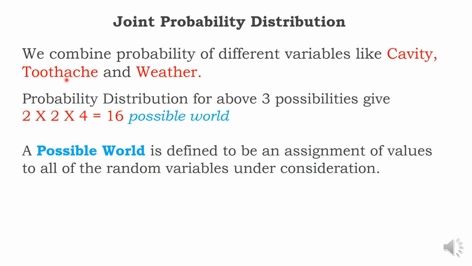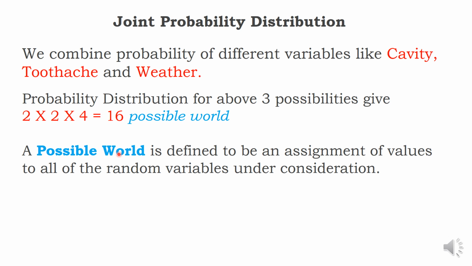Toothache, no toothache; rain, sunny, cloudy, snow. Assignment of values for all of the random variables, cavity, toothache, weather, which are called the random variables under consideration. If you assign all possible values for those variables, it is called a possible world.